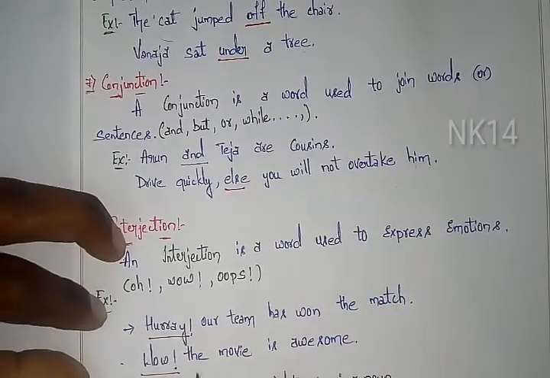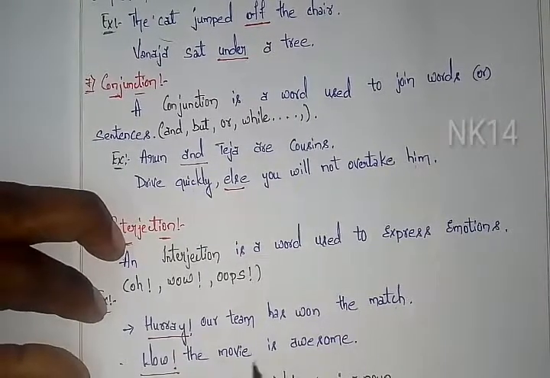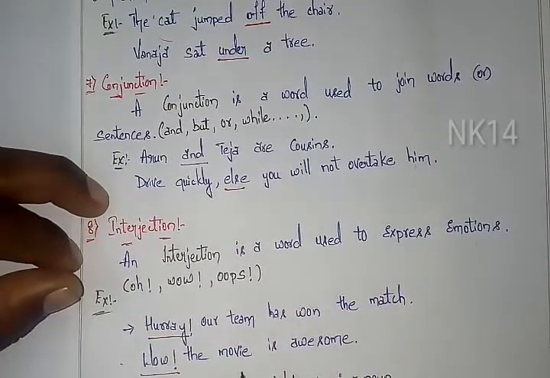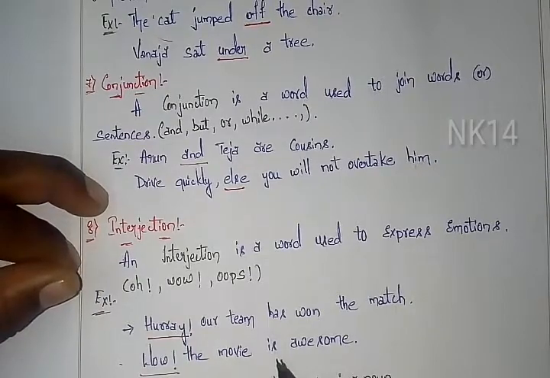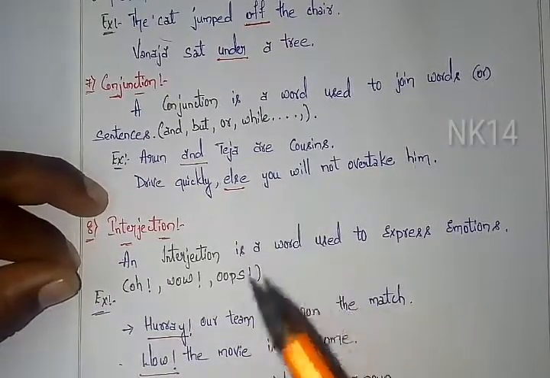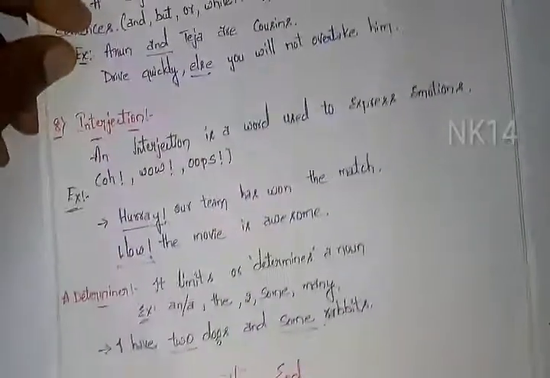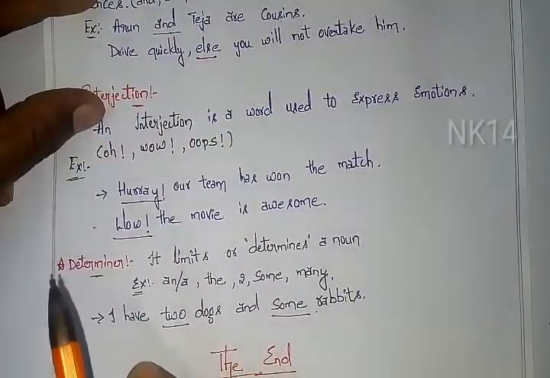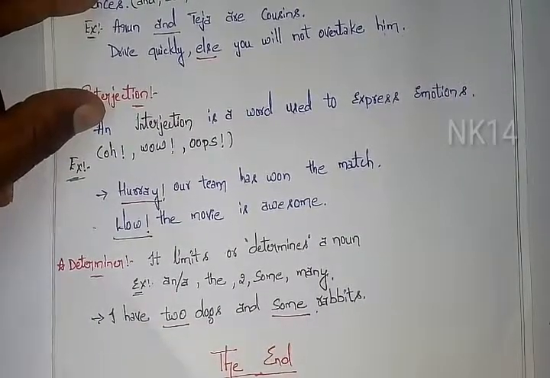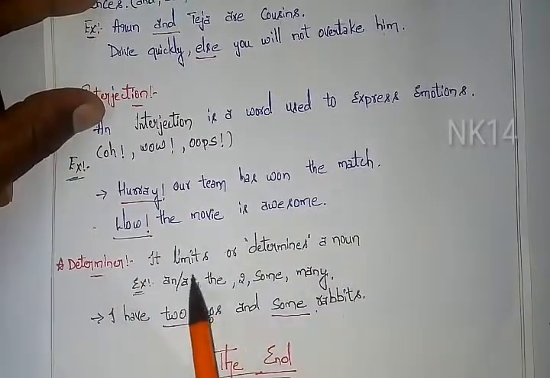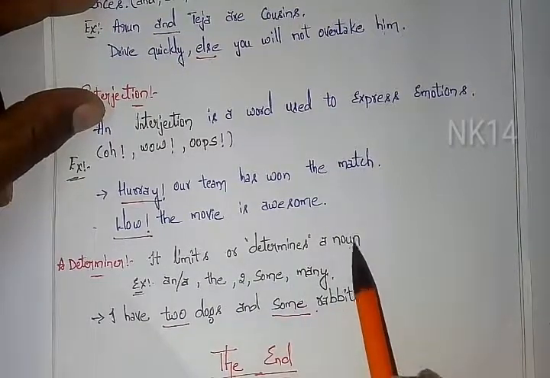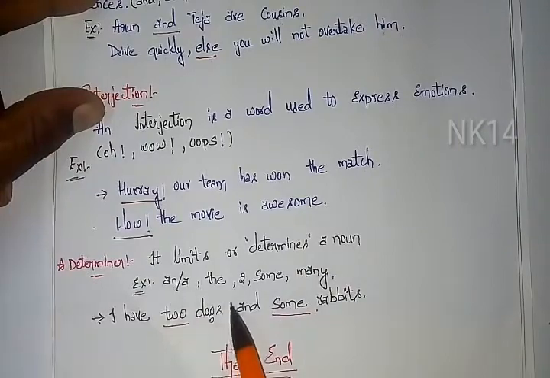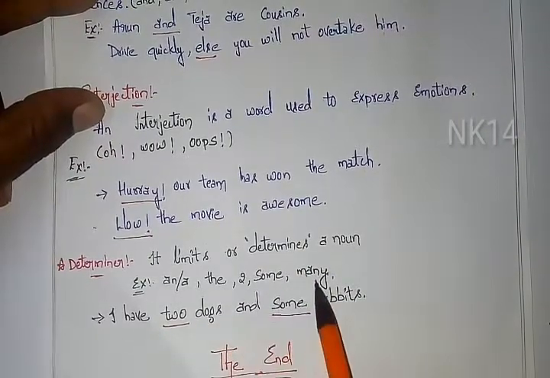Next, wow, the movie is awesome. So he is explaining how the movie is. It is the emotion. See, wow, the movie is awesome, meaning we can easily understand his emotion is that he liked the movie so much. Next, the extra point I have taken is determiner. Normally you can observe in some places that there are 9 parts of speech. So that is determiner. It limits or determines a noun, meaning it says how much the quantity is, like an, a, the, two, some, many.